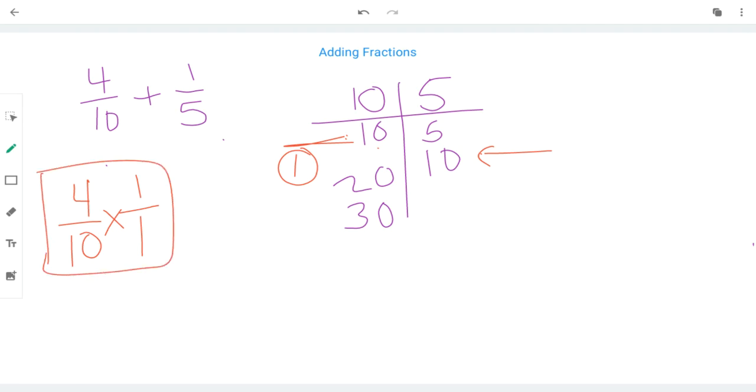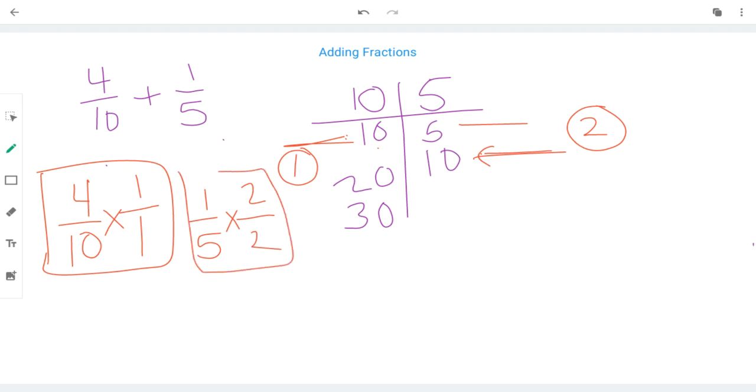And for the 1/5, well, how many times did it take for me to get to 10? Let's see, 1, 2. It took me 2 multiples to get to 10. So that means I'm going to take 1/5 and multiply it by 2 halves. And what we'll see is something pretty great. It's going to get us right where we need to be. So I know that both of my denominators need to be 10. So let's do the work.